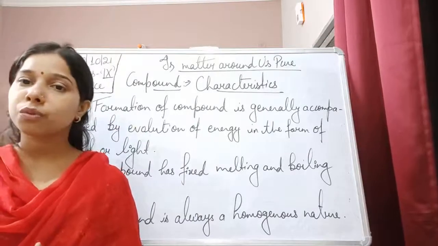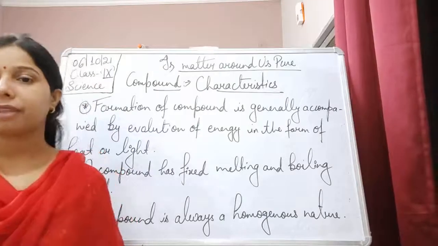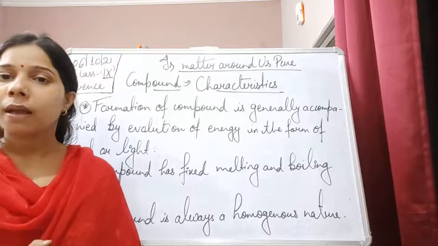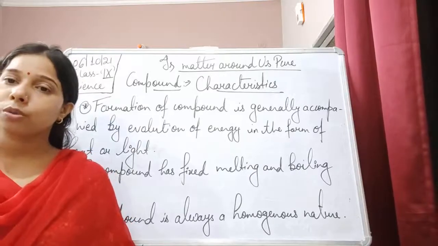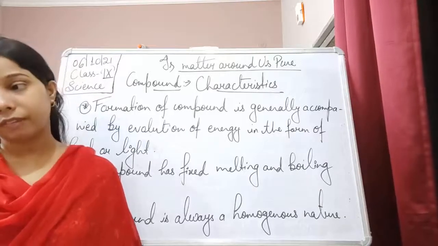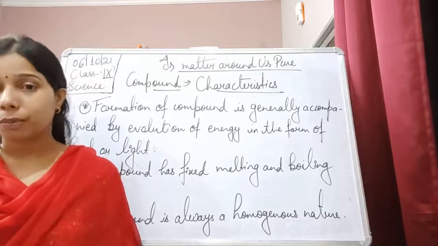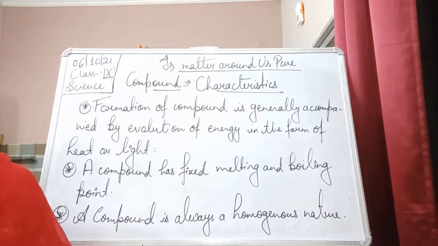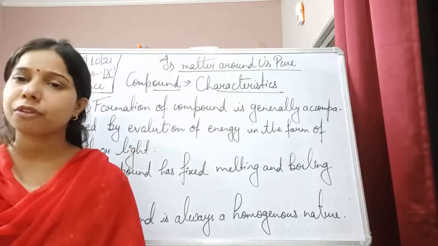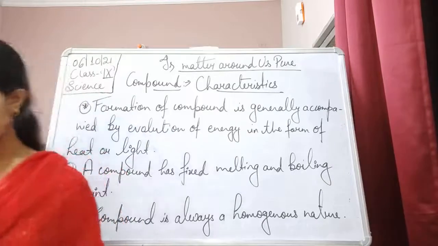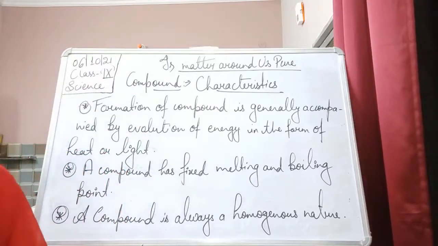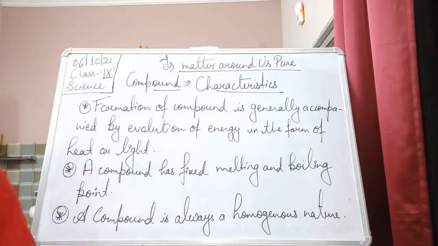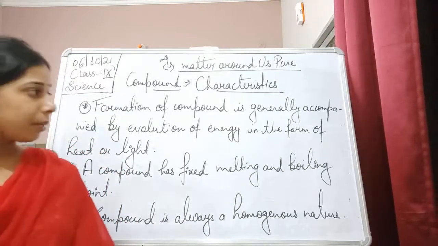So these are some of the properties of a compound. What are the things that we have seen here? The first one: a compound is made up of two or more different elements combined together in a definite proportion by mass. The second: the properties of a compound are different from the properties of its constituent elements. Third: the constituent elements of a compound cannot be separated by a simple physical process.